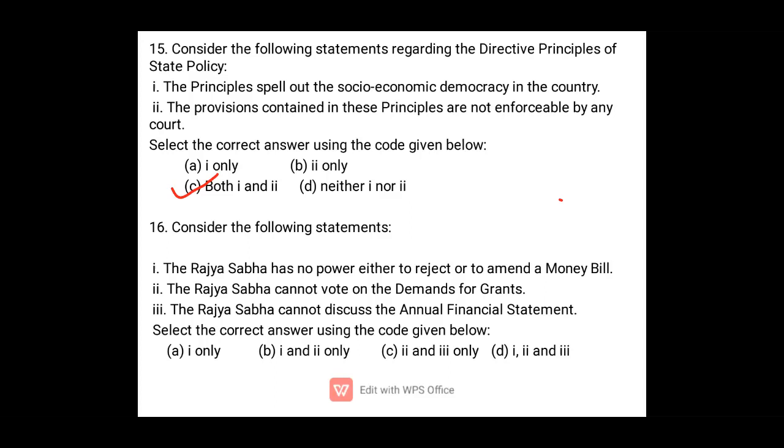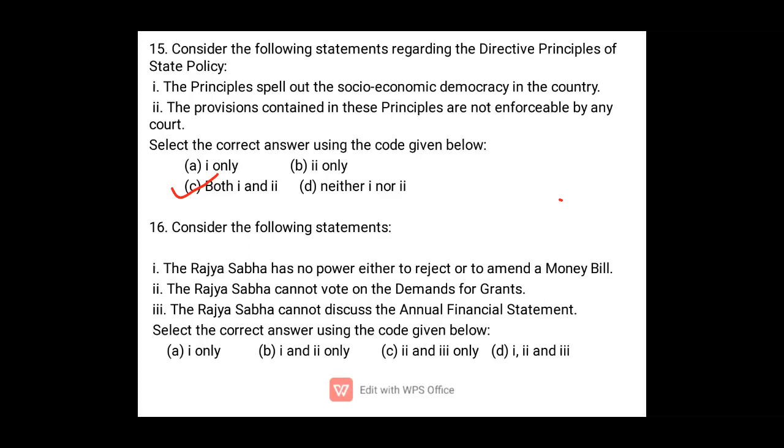Now the last question. Consider the following statements. A, the Rajya Sabha has no power either to reject or to amend a money bill. B, the Rajya Sabha cannot vote on the demand for grants. C, the Rajya Sabha cannot discuss the annual financial statement. So which is correct? We know that a money bill can be introduced only in the Lok Sabha. It is a special, exclusive function of the Lok Sabha, and the Rajya Sabha cannot even reject or amend a money bill.